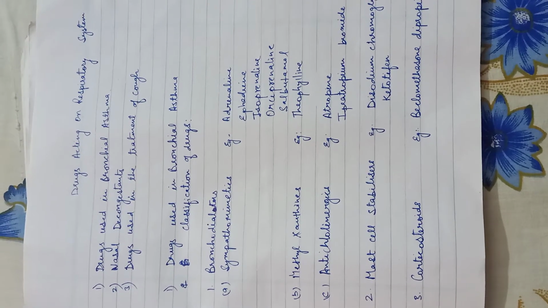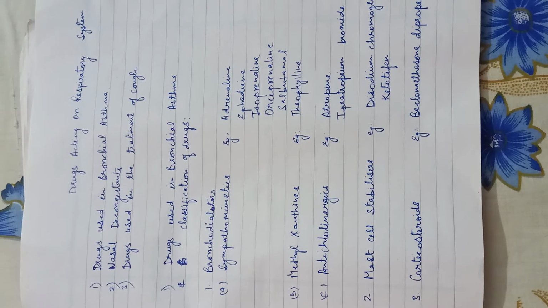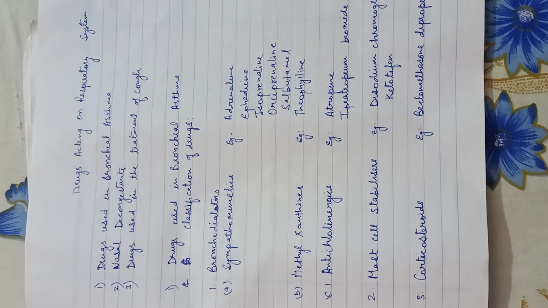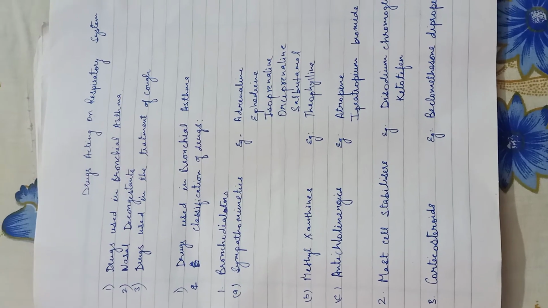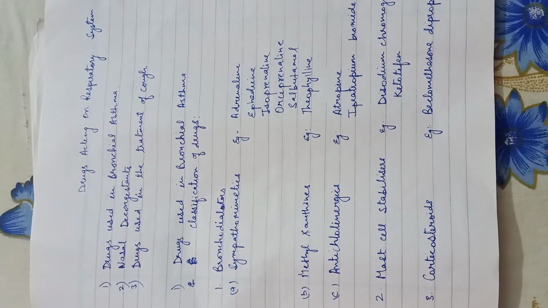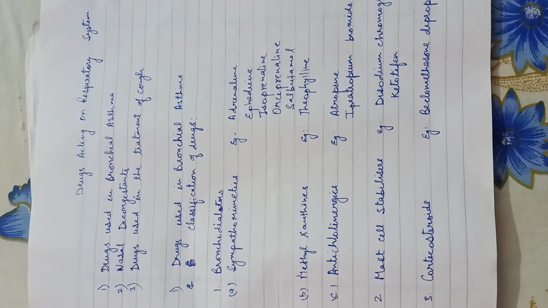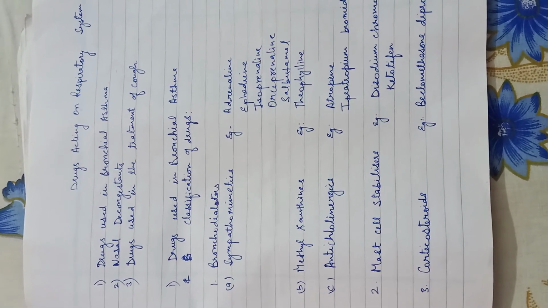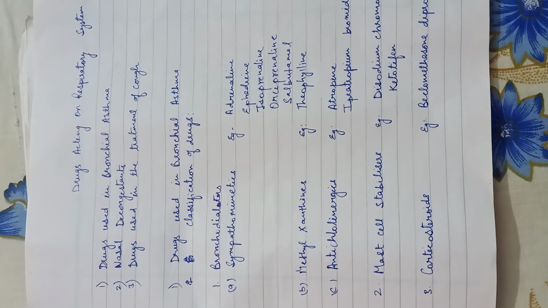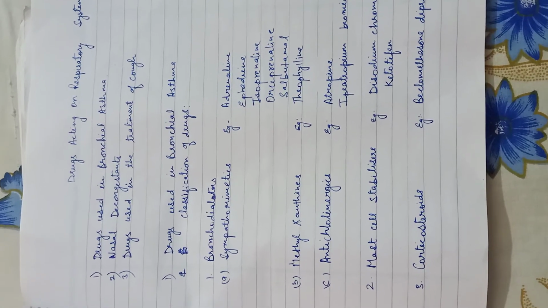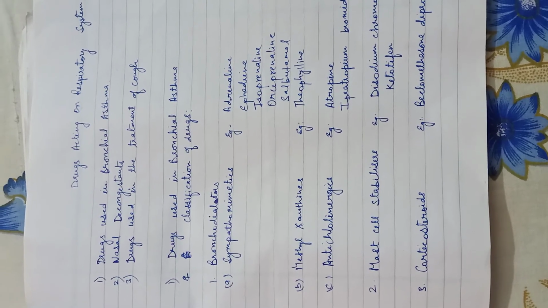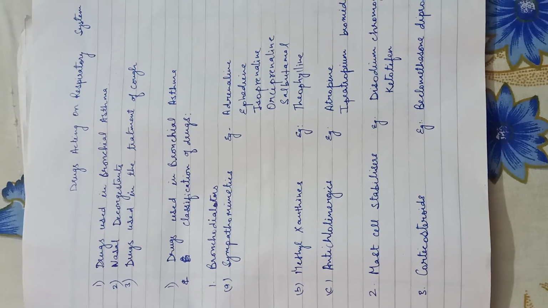Next drug is ephedrine. It acts on both alpha and beta adrenergic receptors and it is a weaker bronchodilator. Next is isoprenaline. It acts on beta receptor of bronchi. Orciprenaline. It acts on the beta receptor. It has long duration of action and produces less cardiac stimulation.